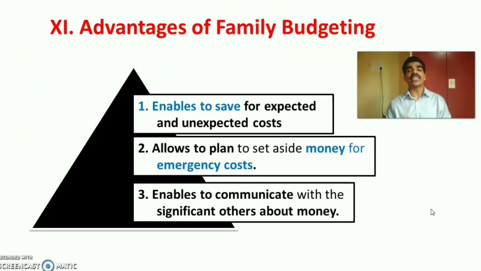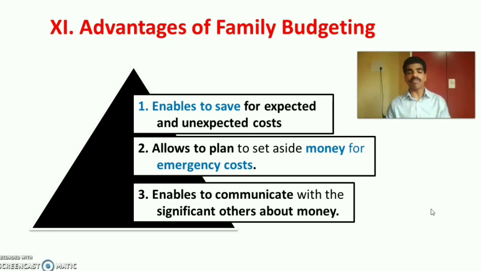Next is the advantages of family budgeting. As we have discussed, now you can understand the different advantages. The first advantage is that a family budget enables the family members to save for expected and unexpected expenditure or costs. The second advantage is that it allows the family members to plan to set aside a part of their money for emergencies. As I said, 10% of the income for emergency purposes.